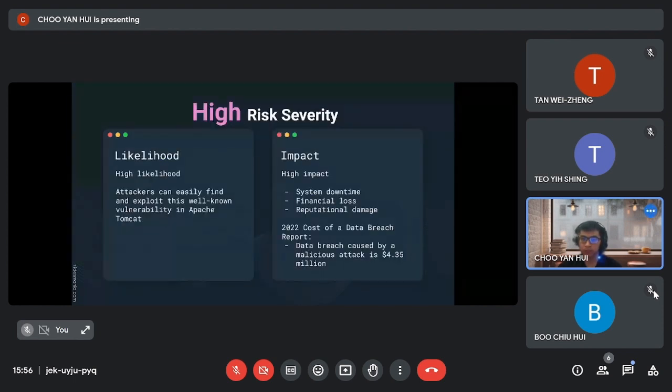Moving on to the risk severity. The risk severity for this vulnerability is high, as both the likelihood and impact of a successful attack are high. The likelihood is high because attackers can easily find and exploit this well-known vulnerability in Apache Tomcat. As for the risk impact, according to the 2022 cost of a data breach report, the average cost of a data breach caused by malicious attack is 4.35 million. If the production server were to go down for several hours or even days, the financial impact on MMU could be significant. Additionally, if sensitive data or intellectual property were compromised in the attack, the reputational damage could be severe.